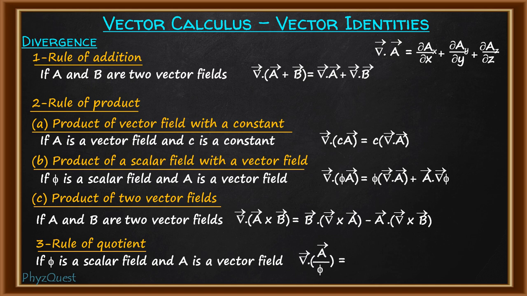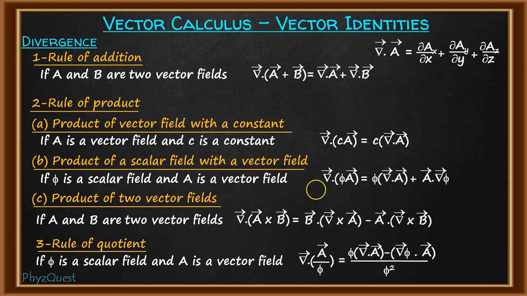This will be equal to, very much similar to what we have discussed in the case of gradient, only here the divergence is used. So it will be phi into del dot A minus gradient of phi dot A, divided by phi square.